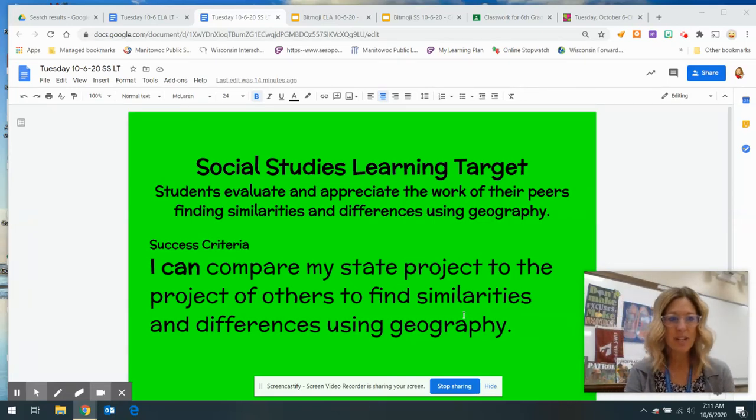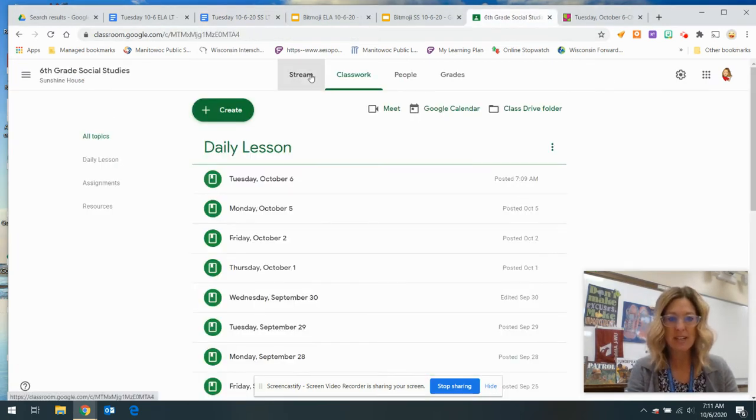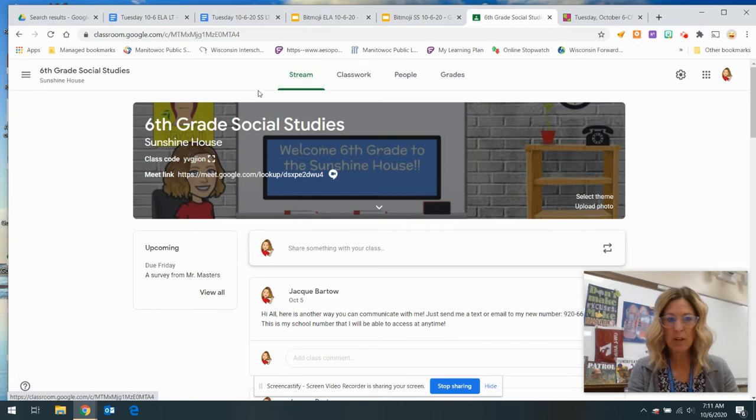Today in social studies, you are going to be looking at everybody's slideshow, their state slideshows. So we are going to evaluate and appreciate the work of our peers, finding similarities and differences within our states using geography. So when you enter the social studies classroom today, in the stream, we are going to click on classwork because that's where we find everything that we need.